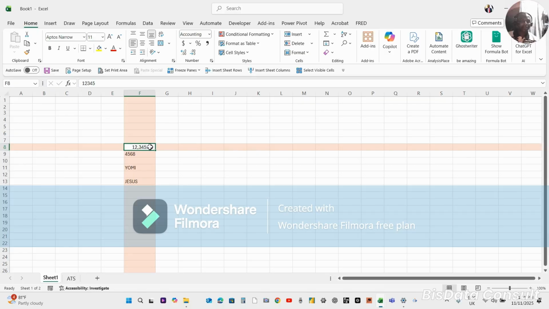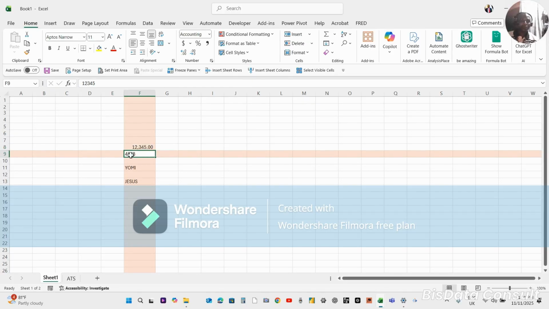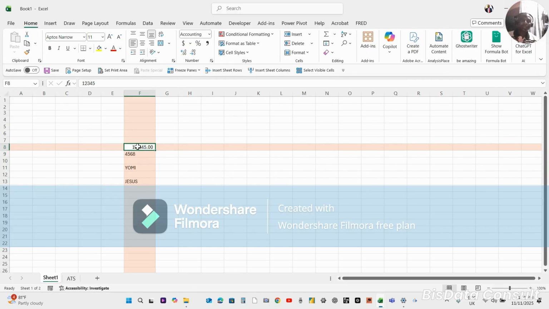Whereas when you look at this, it is turned to what they call accounting format. So that is why when it's not general, you are looking at this as a number. With the general one, Excel is not looking at it as a number or as text. It doesn't know what it is. But this one, Excel knows that this is a number and it naturally aligns it to the right. And if you try to justify it, it will not align to justify, but to the right. It will not align to the left.